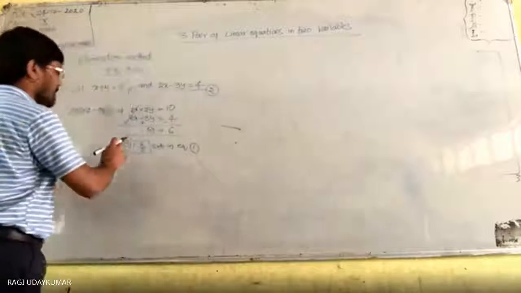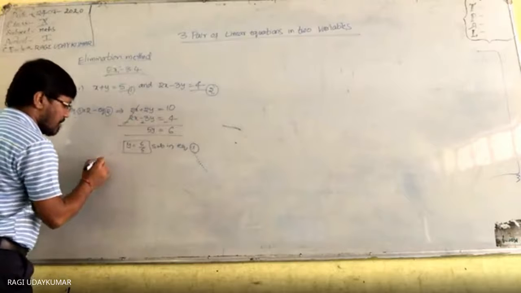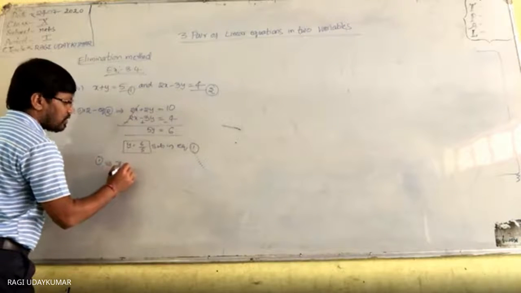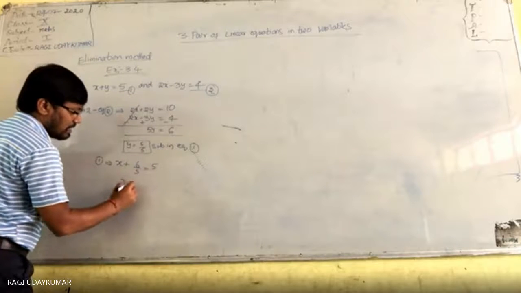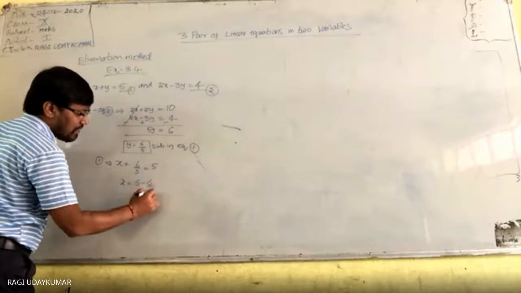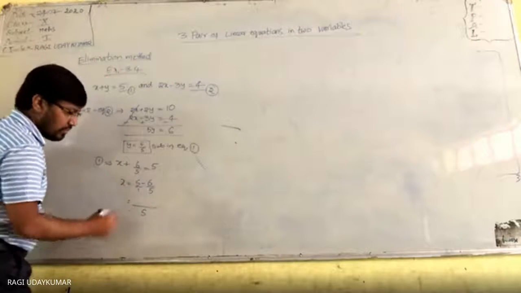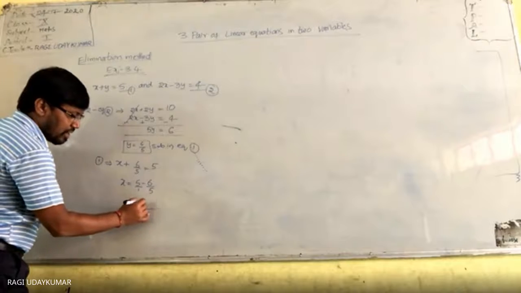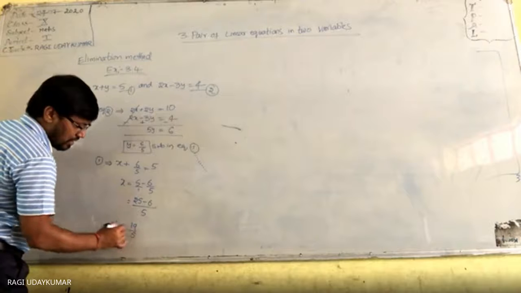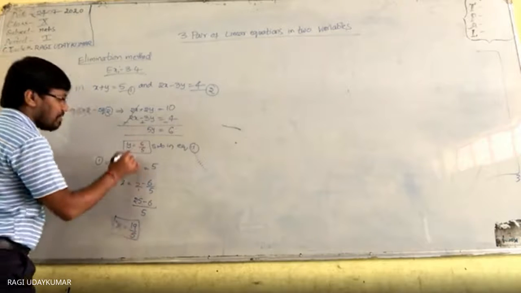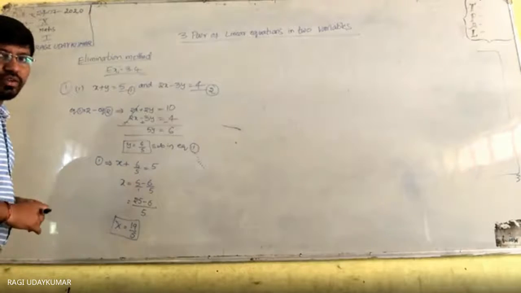Okay? So now y is equal to 6 by 5. This you are substituting in equation number 1. So equation number 1 turns into x plus 6 by 5 is equal to 5. So x is equal to 5 minus 6 by 5. 5 fives are 25. 25 minus 6. So x is equal to 19 divided by 5. So x value is 19 by 5, y value is 6 by 5. Whether these two are right or wrong, how do we check? Is this solution right or wrong?